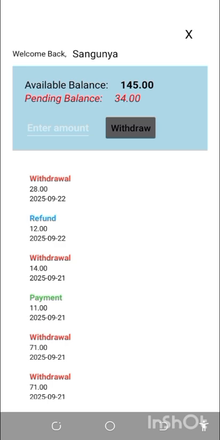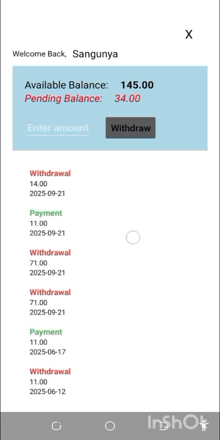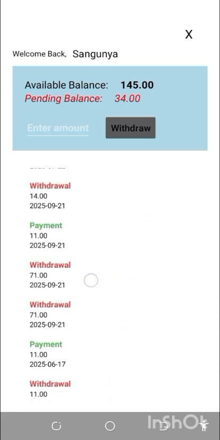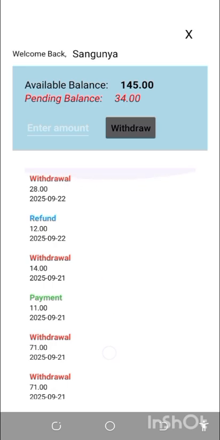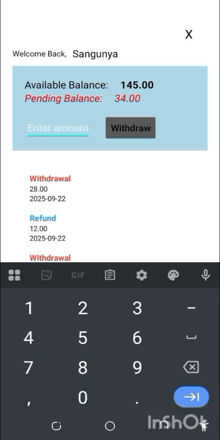And in this payment page, as you can see at the top, welcome back, your name, there is available balance, this is withdrawable balance, and then there is pending balance, and then there is enter amount you want to withdraw. And then right here, this is the transaction history. This is the amount that you have withdrawn, you have been refunded, or you have paid. Now, how do you withdraw any amount of money? You enter the amount. Now, the available balance is 145. That is the amount that we can withdraw.